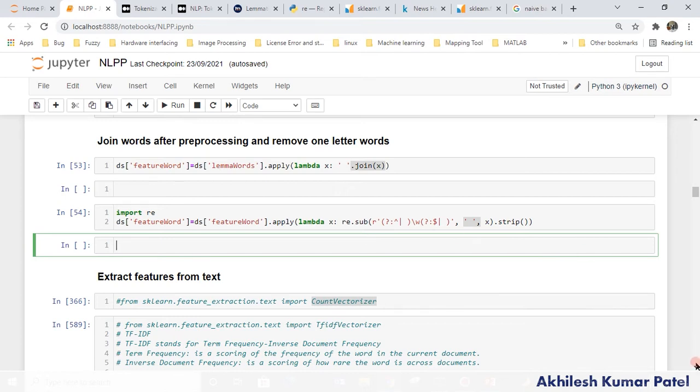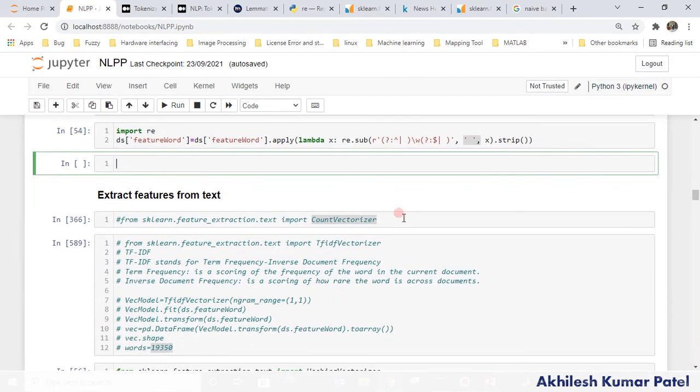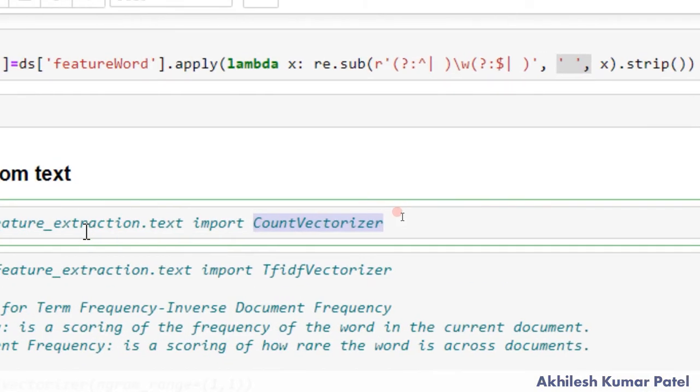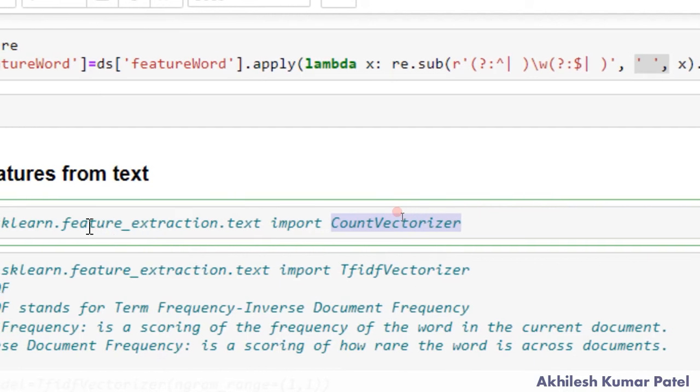So first, which you can use, count vectorizer. What will it do? In every sentence it will count how many times the words are repeated, and it will give an index for that. Let's say: hi, I am going somewhere. Let's say hi is at index number 1, am is at index number 2, going is at index number 3.